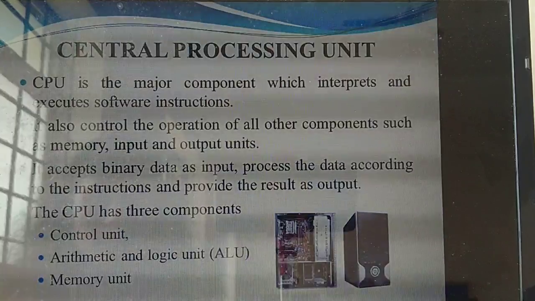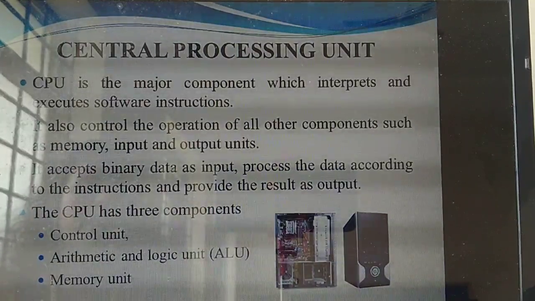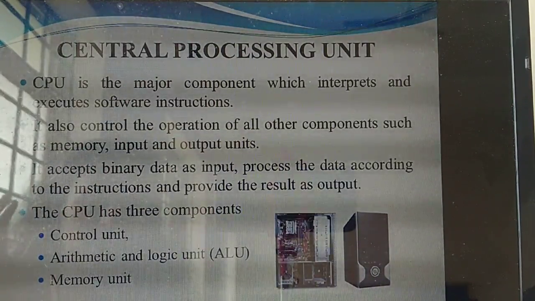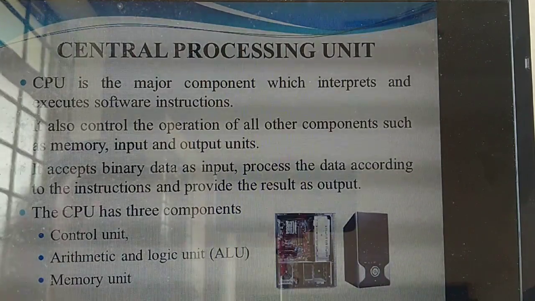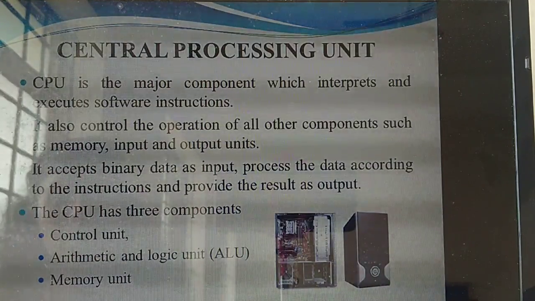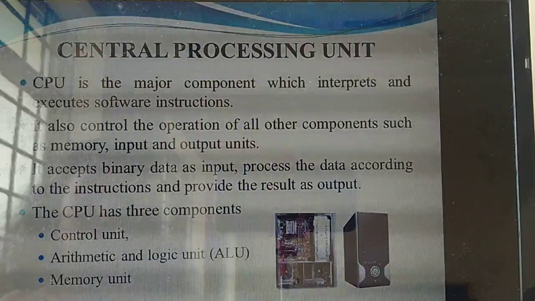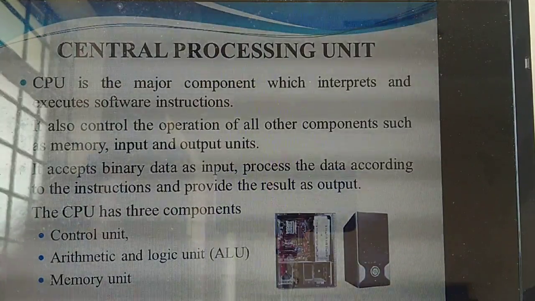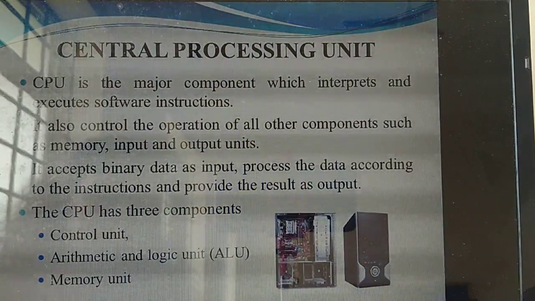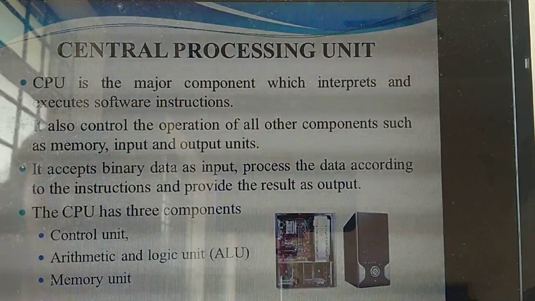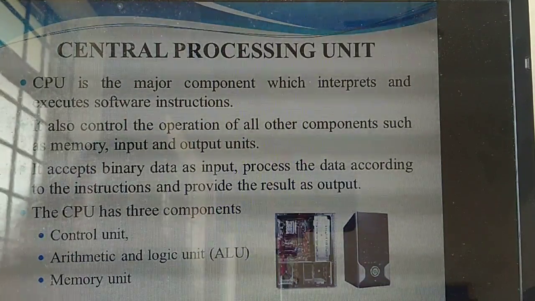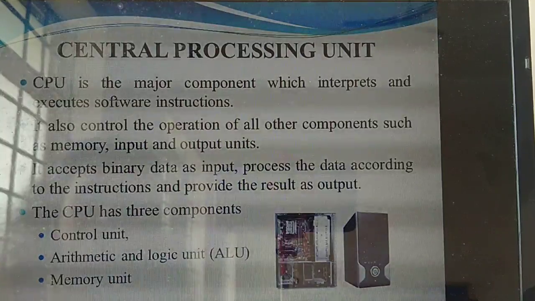Understand? Yes. So the next thing is the central processing unit. Memorize the diagram. First thing over, input unit over. Next thing is CPU. So inside the CPU, what are the components you have studied? Control unit, arithmetic unit and memory unit. Each thing you are studying in detail. First one is CPU. Simply you can say the CPU is the heart or brain of the computer. In lower classes you might have studied, isn't it?